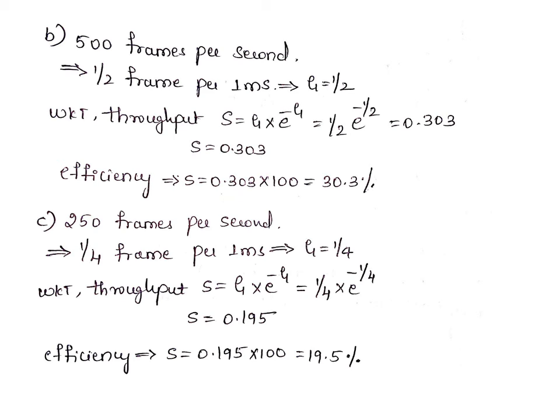Similarly, consider one more sub question, that is 250 frames. So what happens if 250 frames per second can be transmitted? Again the same thing you need to consider, since we have TFR equal to 1 millisecond, how many frames can be sent per 1 millisecond. Here it will be 1 by 4, so this 1 by 4 itself is the G value here. The throughput value here is 0.195, and the efficiency, multiplying 0.195 by 100, is 19.5.